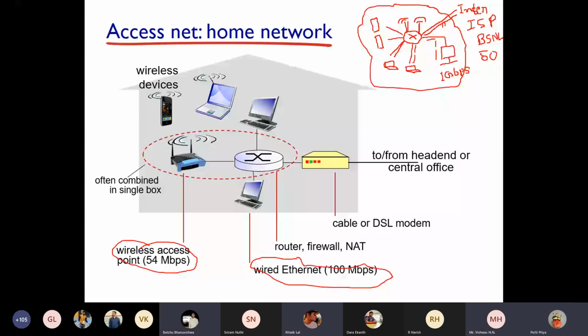Sir, router and firewall, are those physical or virtual, sir? Physical. Okay.